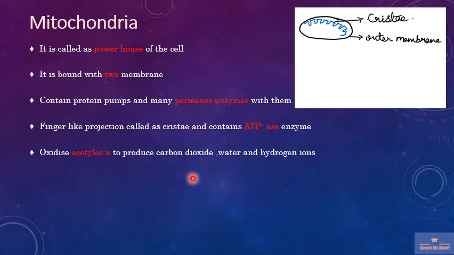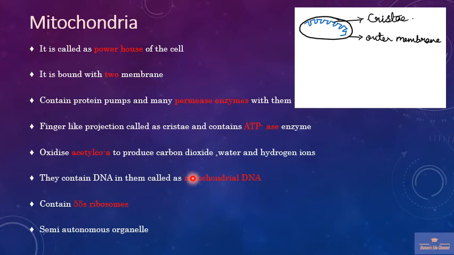And if the DNA is present and transcription takes place, there should be further things present in the mitochondria. They are nothing but the ribosomes. The ribosomes are also very important to synthesize the protein. So most of the things take place in the mitochondria, and they have their own DNA called mitochondrial DNA, and most of the metabolic activities are included in the mitochondria. Hence they are also called semi-autonomous organelles, which are independent of the cell's activity.